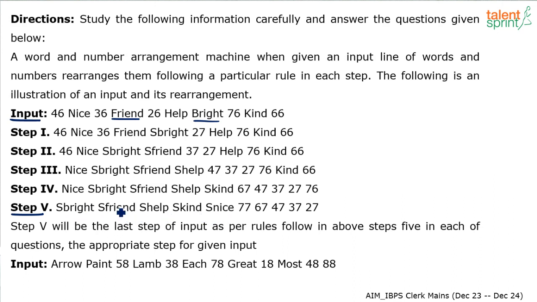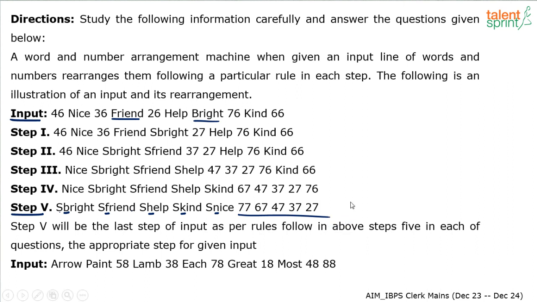I'm neglecting the S for the moment, but then the order is what? Bright, friend, help, kind, nice. And look at the numbers: 77, 67, 47, 37, 27. So if I ignore the starting letter S, the words have been arranged in alphabetical order. You see B, F, H, K and N, right? The words have been arranged in alphabetical order. And look at the numbers: 77, 67, 47, 37, 27. Clearly the numbers have been arranged in descending order.